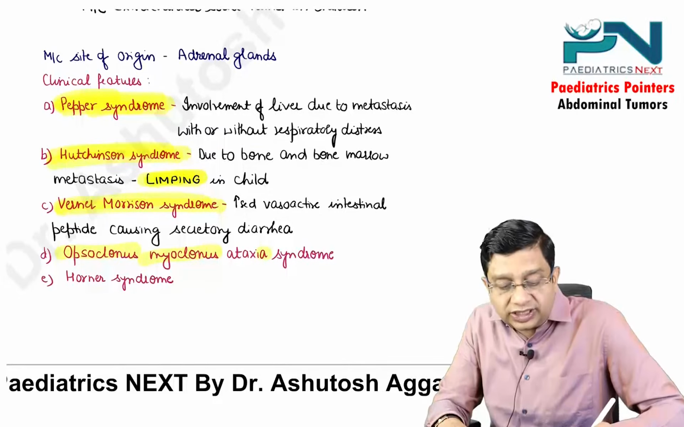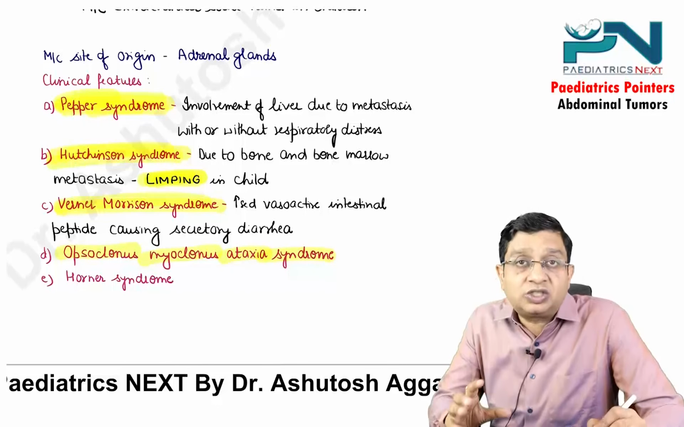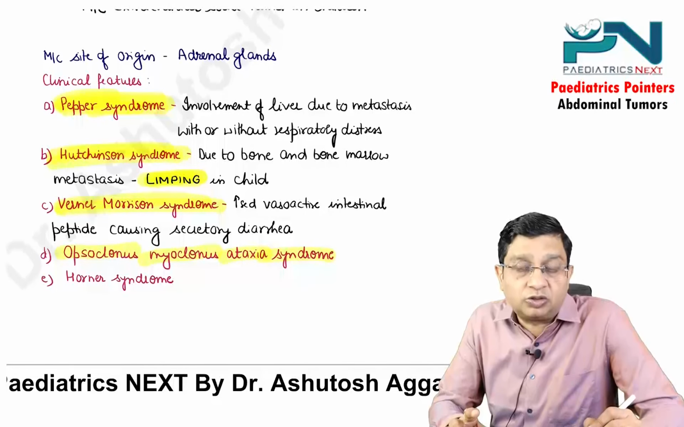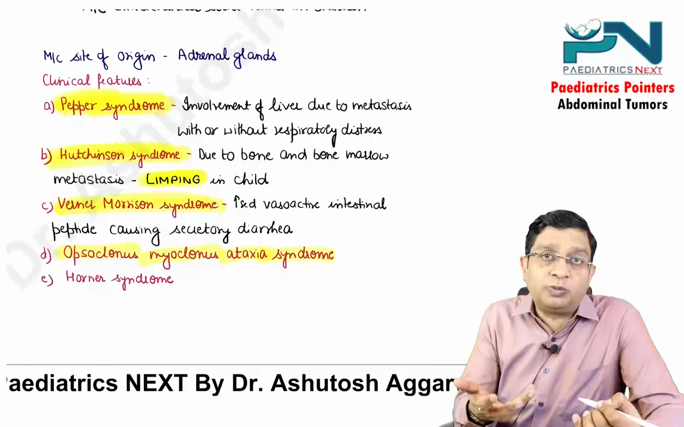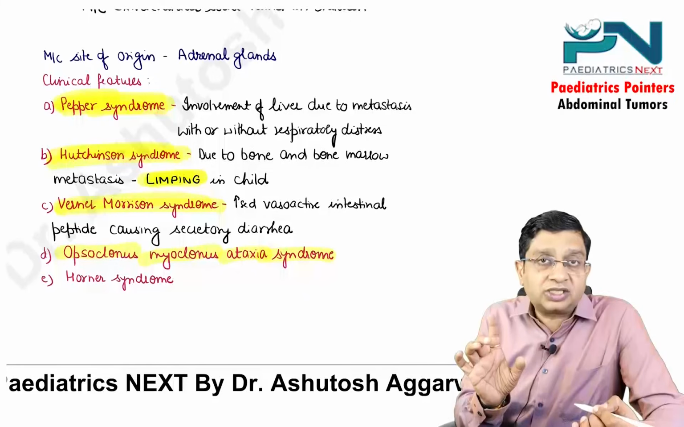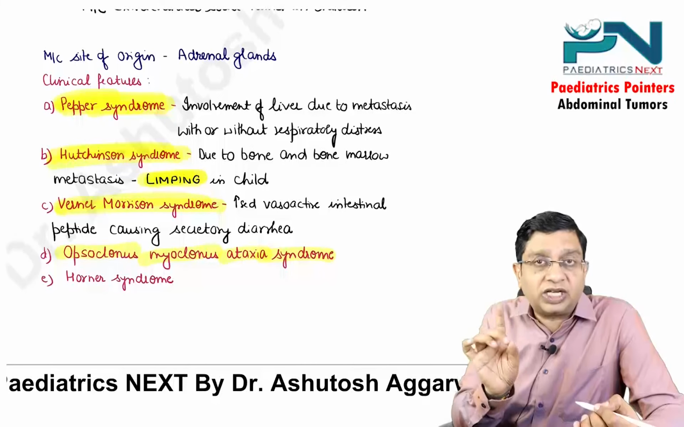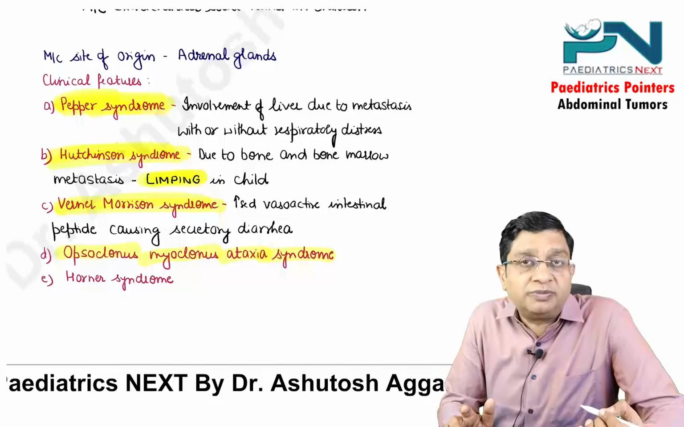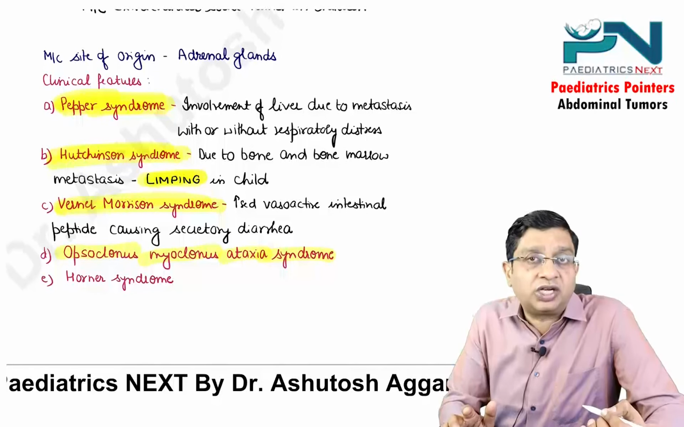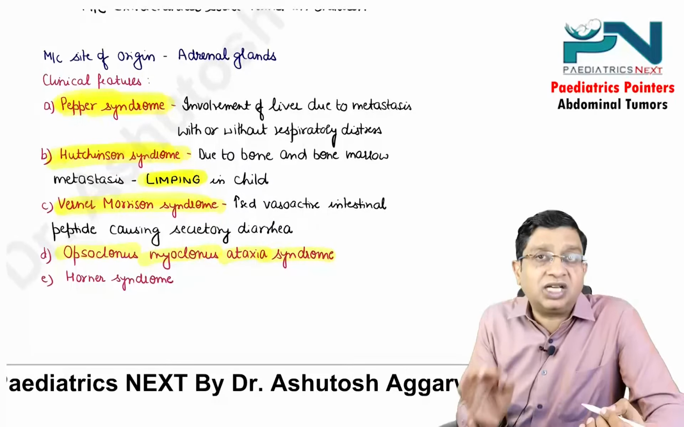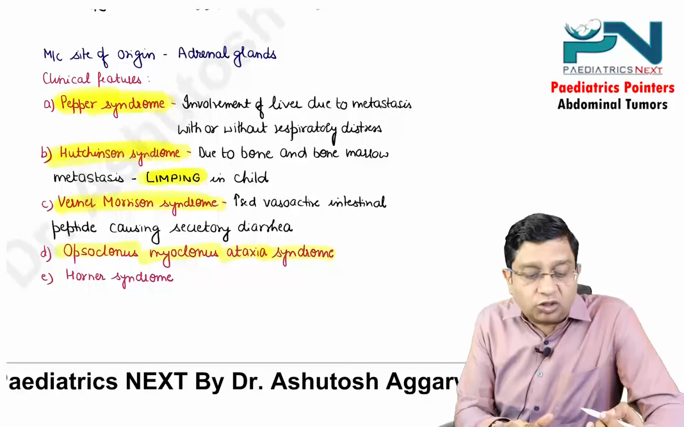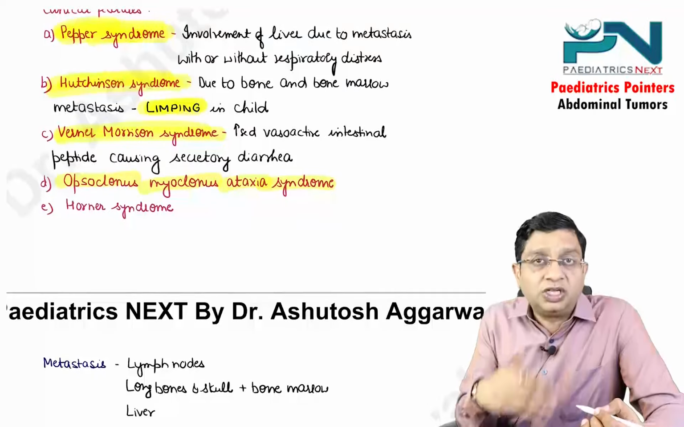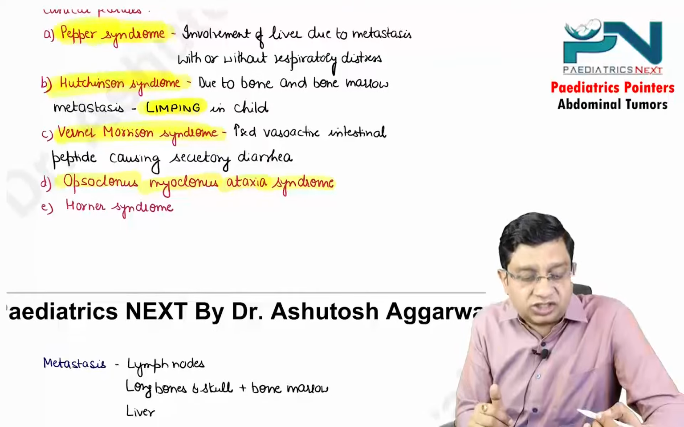Opsoclonus myoclonus ataxia syndrome is basically a paraneoplastic syndrome. This is due to antibody production. Opsoclonus means there is movement of the eyeballs. Due to ataxia, the child is not able to maintain equilibrium. That's why clinically it is also called dancing leg, dancing eye syndrome. Then this can also present with Horner syndrome if it is arising from the sympathetic chain.